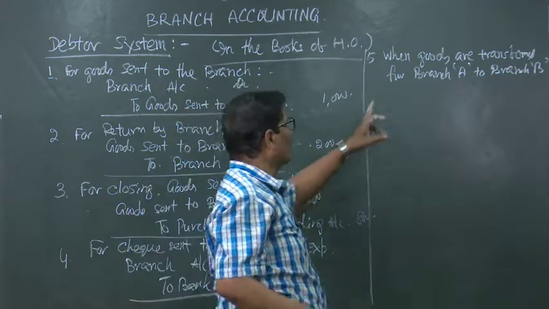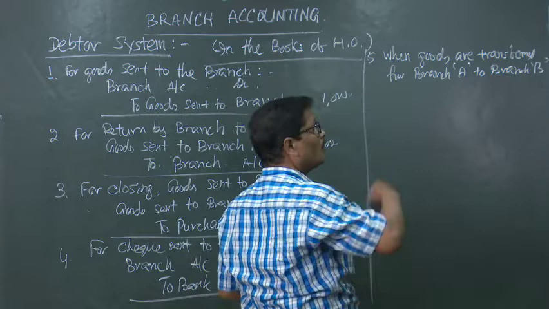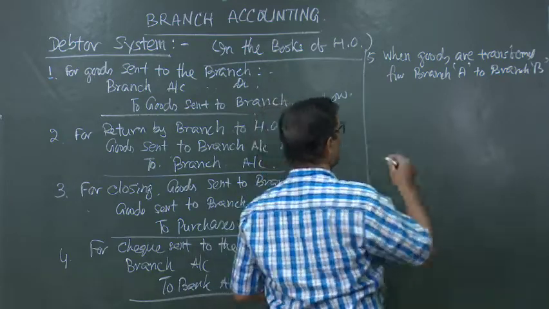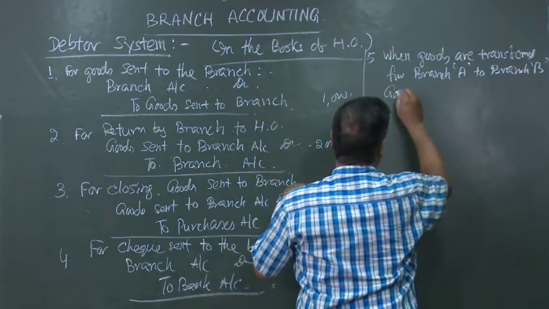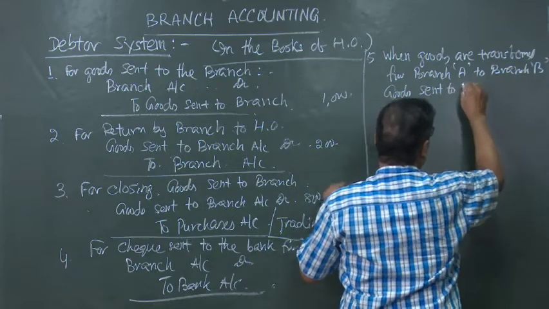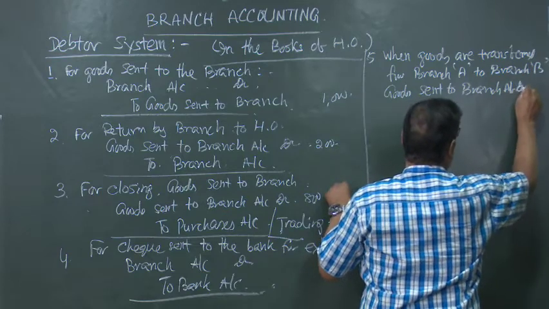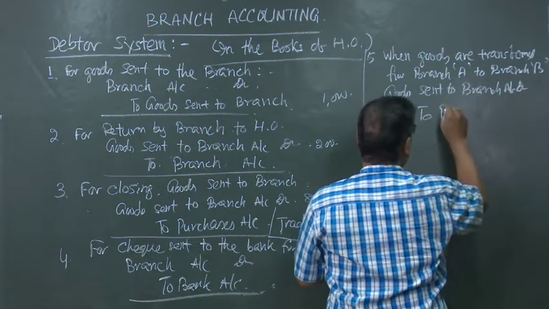So, here when branch A is transferring the goods to branch B, we can write goods sent to branch account debited to branch A account.